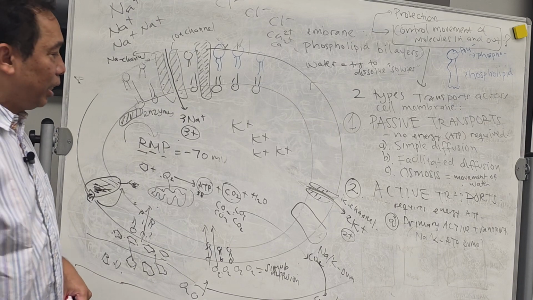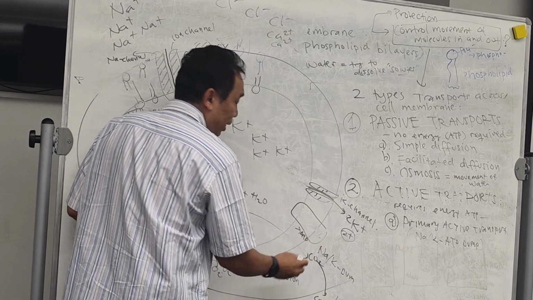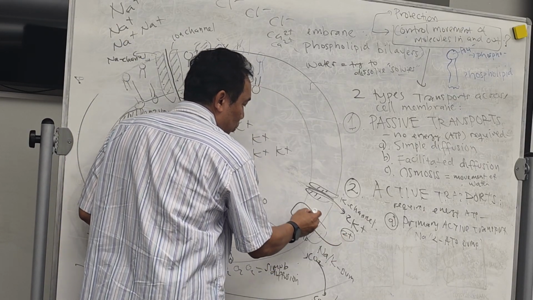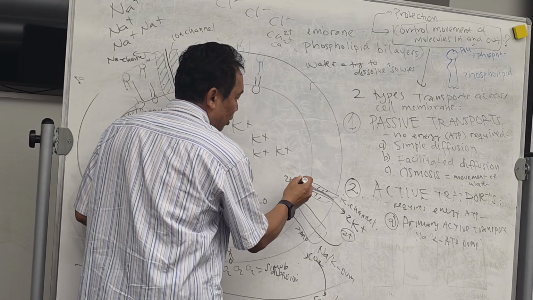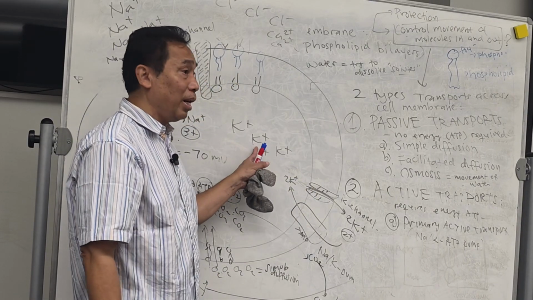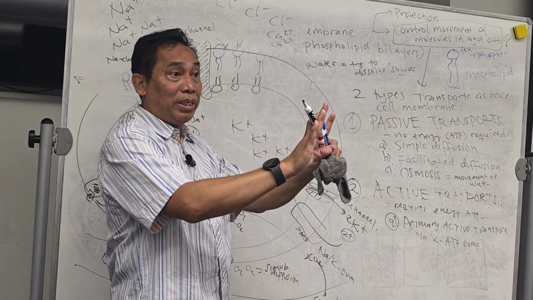It requires ATP. So ATP will enter, and it will pump 2 potassium in. Why does it need to pump? Because there are more inside. You have to push it. It cannot be simple diffusion.